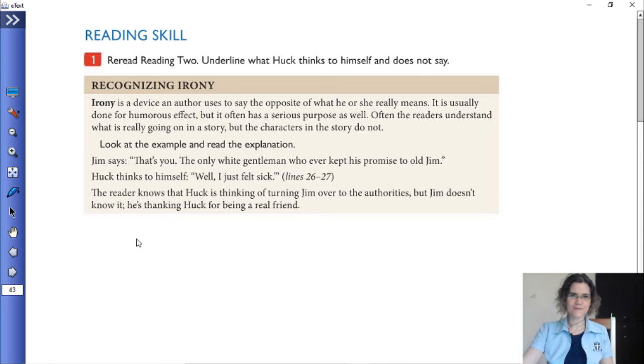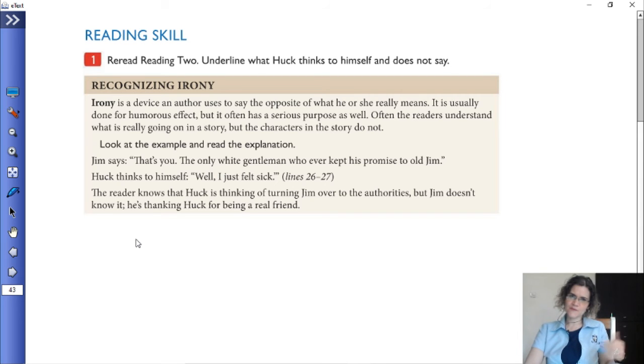Great, we continue. Look at the example and read the explanation. Jim says to old Jim, "That's you, the only white gentleman who ever kept his promise." Huck thinks to himself, "Well, I just felt sick." Now, in this case, the reader knows that Huck is thinking of turning Jim over to the authorities, but Jim doesn't know it. He's thanking Huck for being a real friend. See?